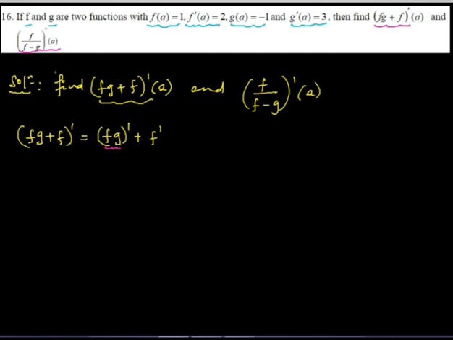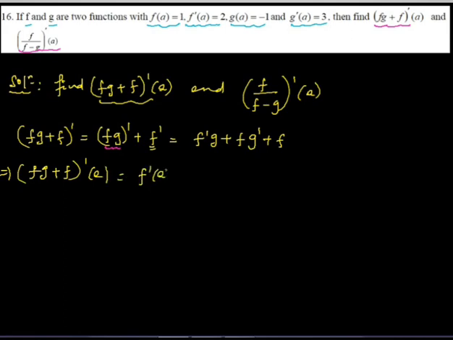Using the product rule, it becomes f derivative times g plus f times g derivative, plus f derivative. So this means f derivative at a times g at a, plus f at a times g derivative at a, plus f derivative at a.